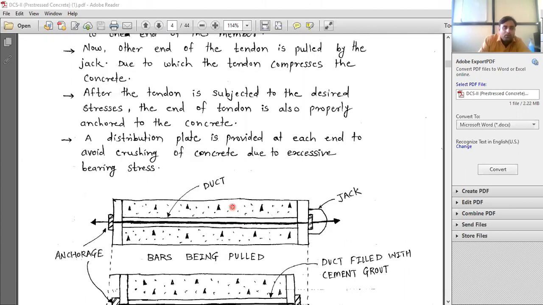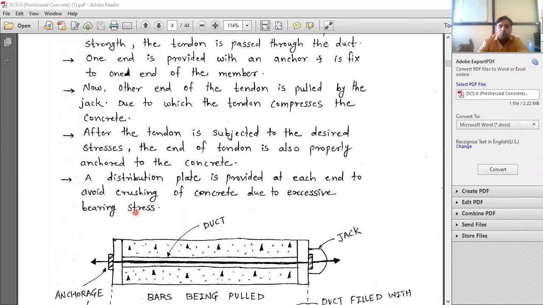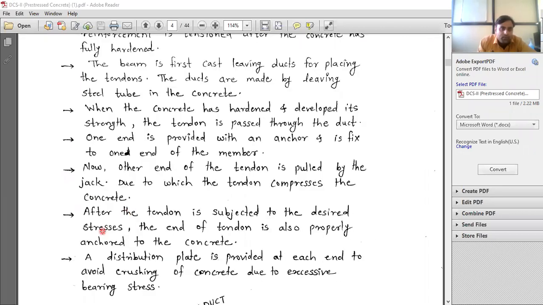And the same thing is there at one end. It is the anchorage. Anchorage means at one end it is supported or anchored. Anchored, you know, a ship also has anchors. So it is anchored at one end, and at the other end a jack is provided. And you know now, since morning I have been saying jack, it is habitual to you. Jack is used to tension that bar. For that purpose the jack is used.